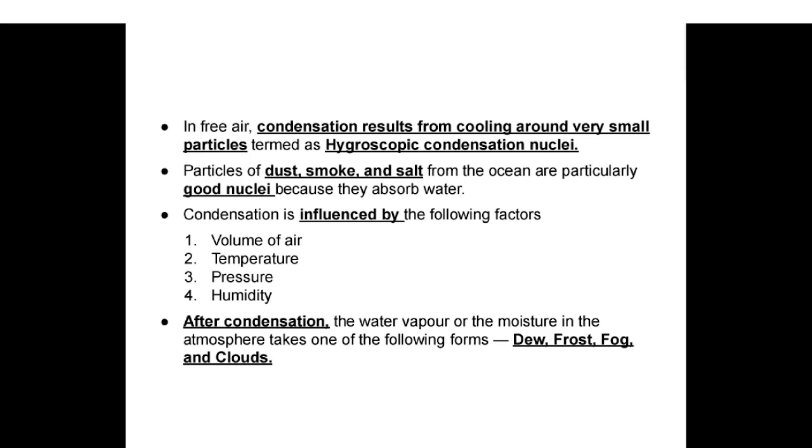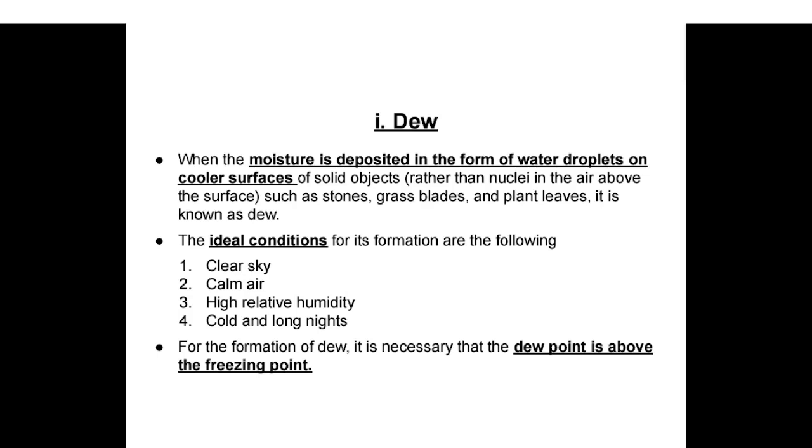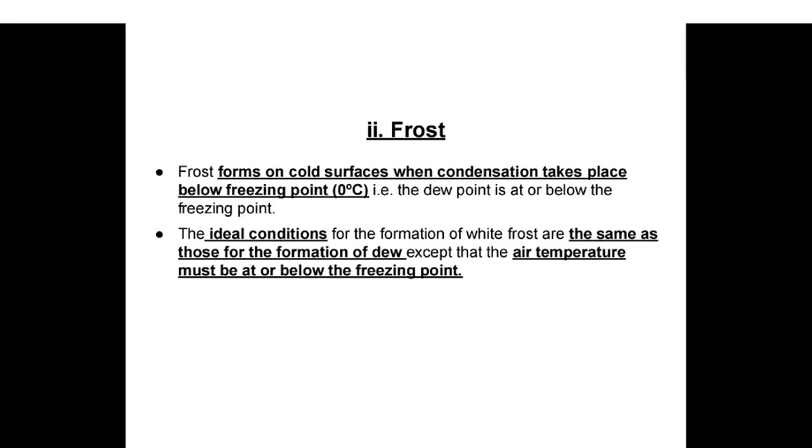After condensation, the water vapor or the moisture in the atmosphere takes one of the following forms: dew, frost, fog, and clouds. Dew. When the moisture is deposited in the form of water droplets on cooler surfaces of solid objects rather than nuclei in the air above the surface, such as stones, grass blades, and plant leaves, it is known as dew. The ideal conditions for its formation are the following: clear sky, calm air, high relative humidity, cold and long nights. For the formation of dew, it is necessary that the dew point is above the freezing point.